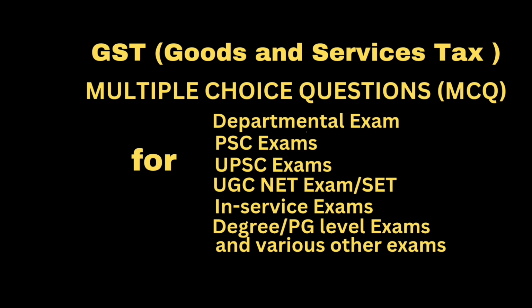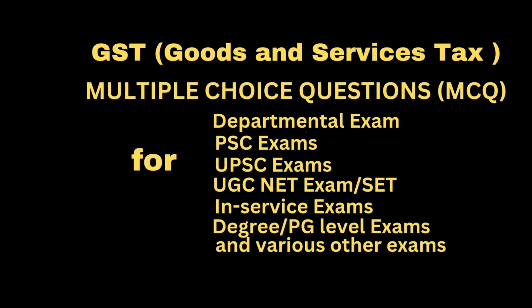The next question: where the services are provided to a registered person by way of organization of a cultural, artistic, sporting, scientific, educational or entertainment event, including supply of services in relation to a conference, fair, exhibition, celebration or similar events, the place of supply of such service shall be. Answer: the location of such registered person.